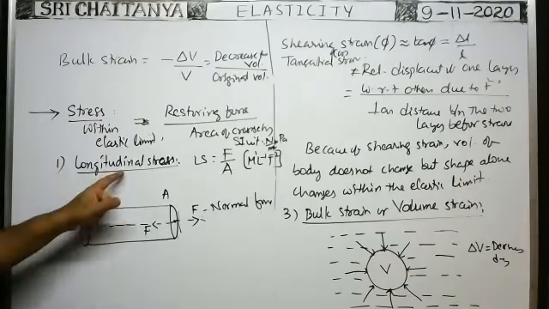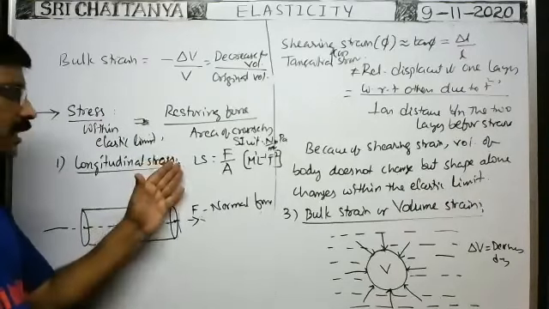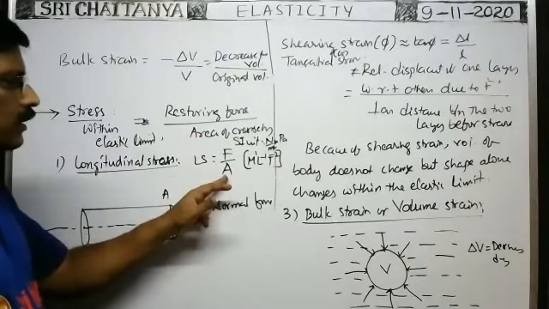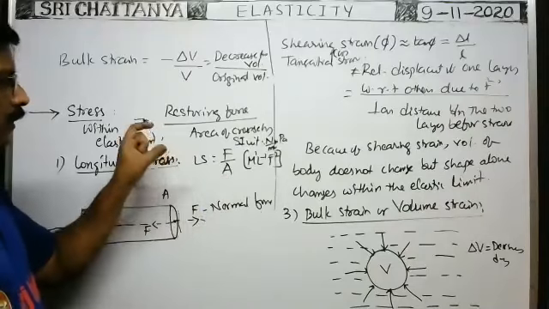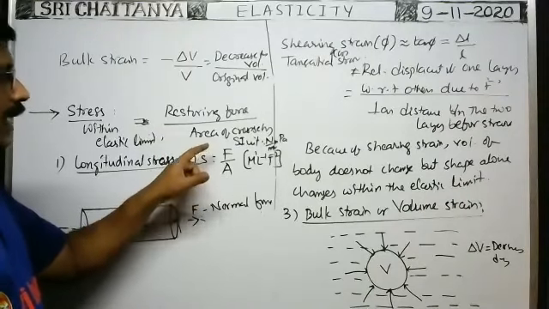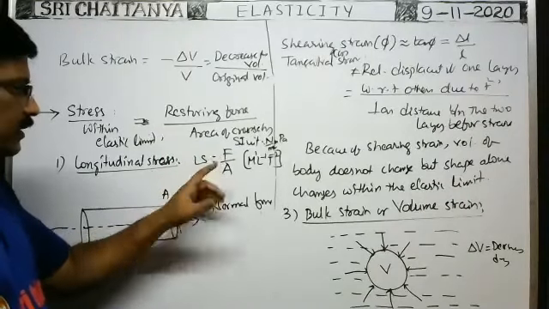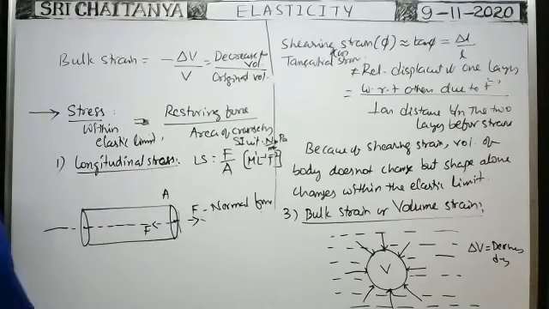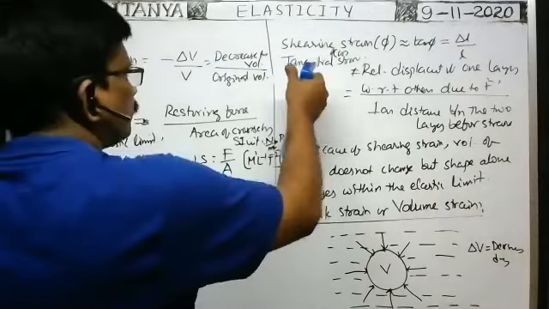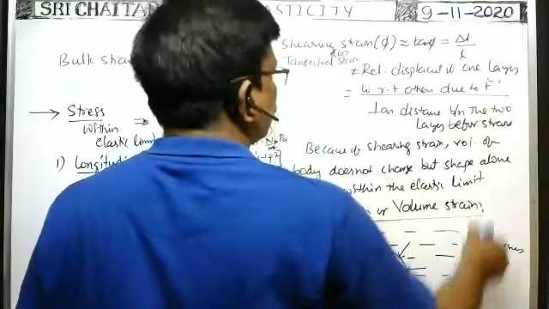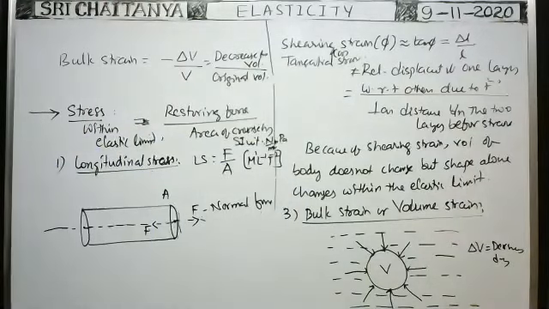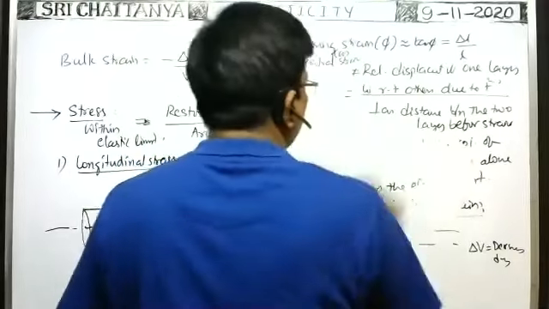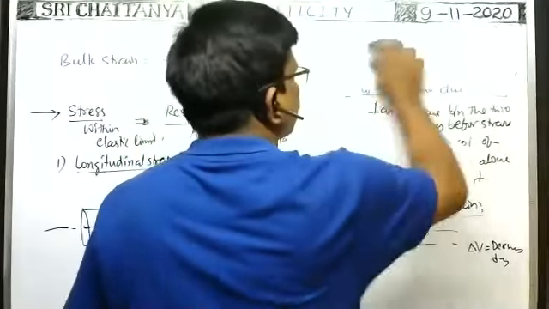Types of stresses. First one, longitudinal stress. Within the elastic limit, the ratio between the longitudinal force developed and the unit normal area of cross section is called the longitudinal stress. Next, shearing stress, or tangential stress.